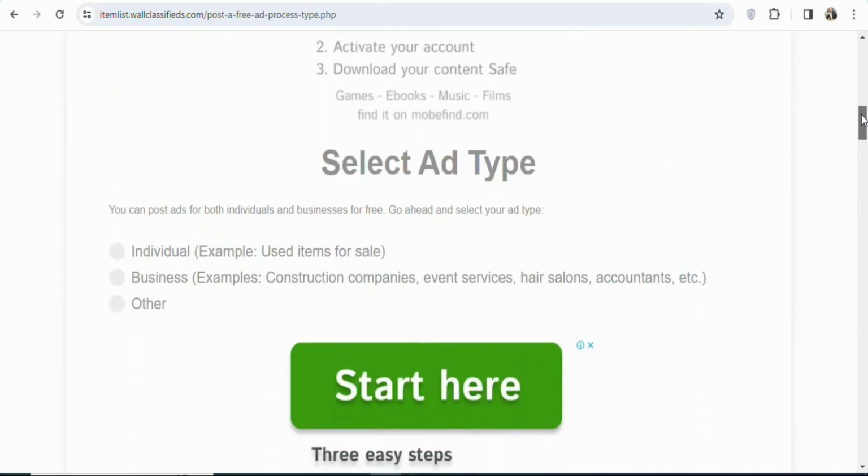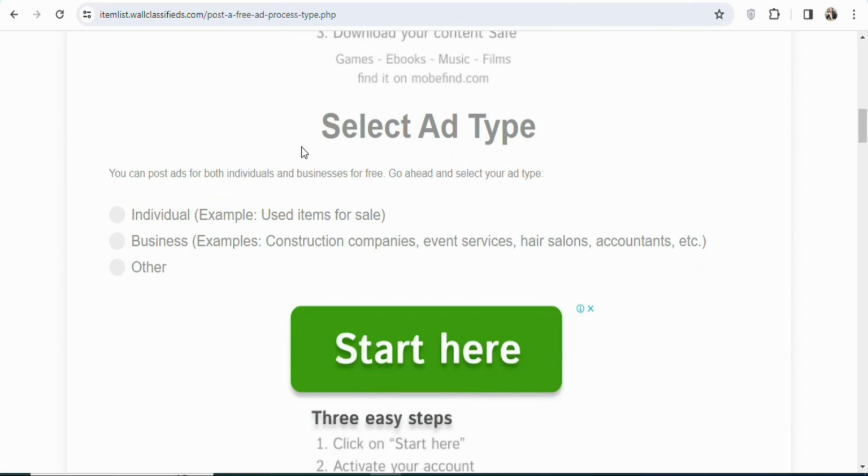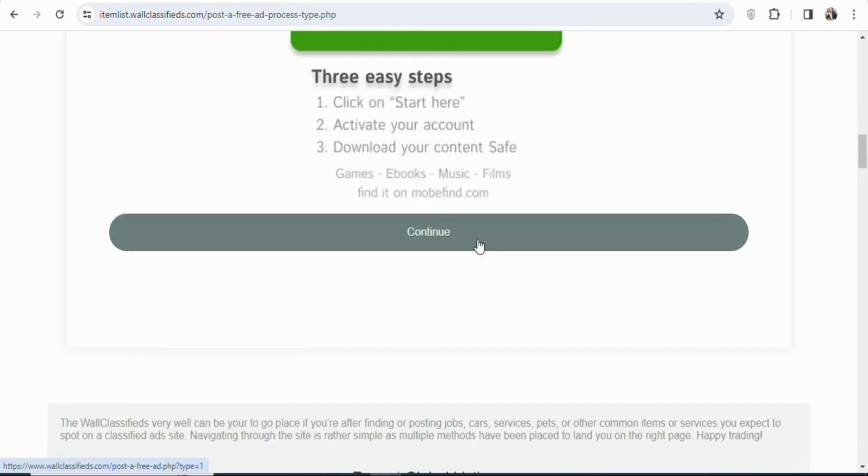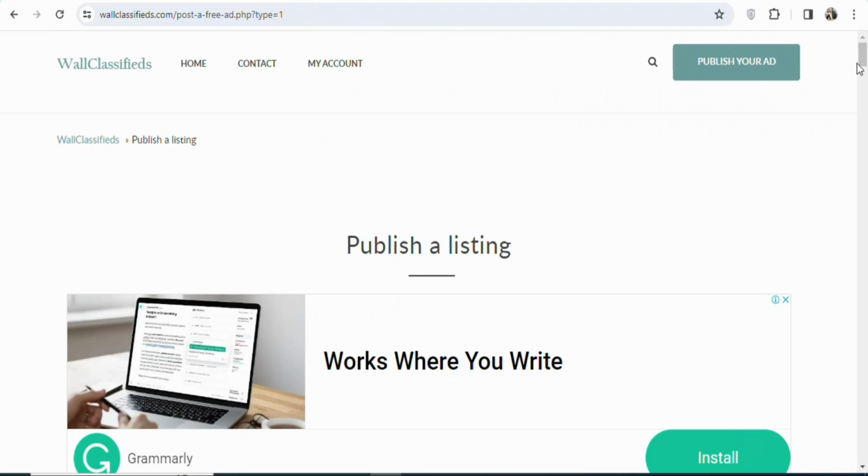Once you scroll down, you can see select ad type. You have to select your ad type. You can see they have individual, business, others. In this case, we are going to select individual. Once that is done, you're going to scroll down and then click on continue. Once you click on continue, you're going to see a page like this.